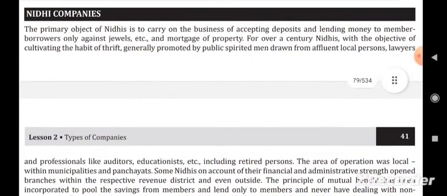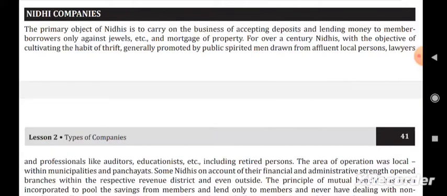Nidhi company. What is a Nidhi company? A Nidhi company means a company which has been incorporated as a Nidhi with the object of cultivating the habit of thrift and saving amongst its members, receiving deposits from and lending to its members only for their mutual benefit, and which complies with the rules made by the Central Government for regulation of such class of companies. This is known as a Nidhi company. The primary object of Nidhis is to carry on the business of accepting deposits and lending money to member borrowers only against jewels, etc., and mortgage of property.